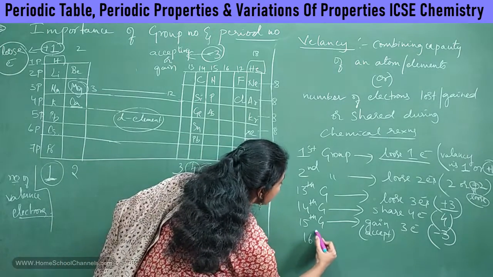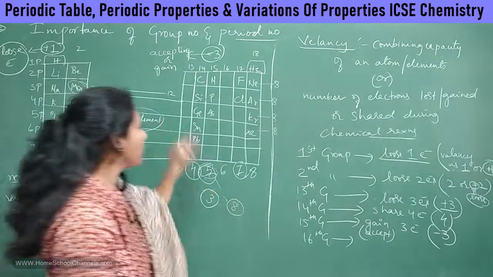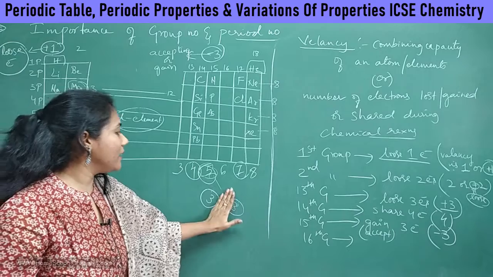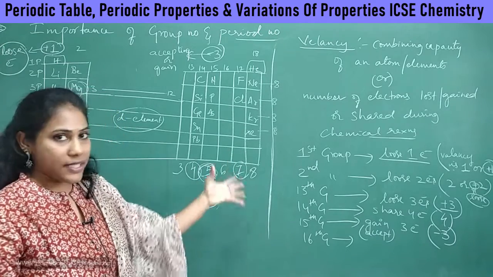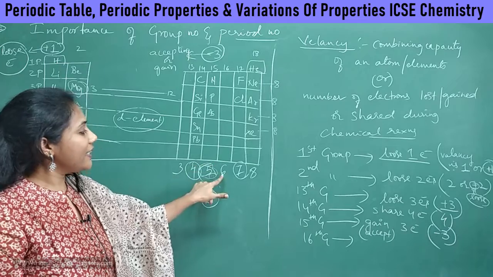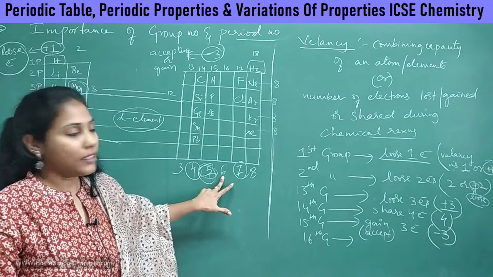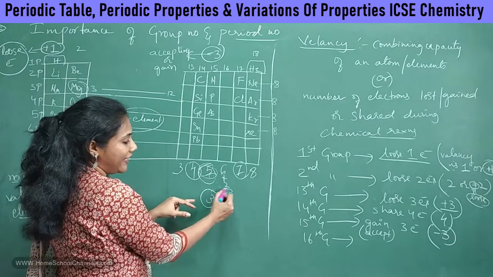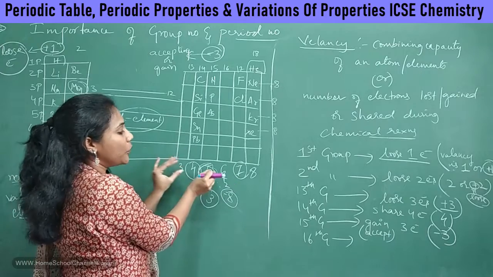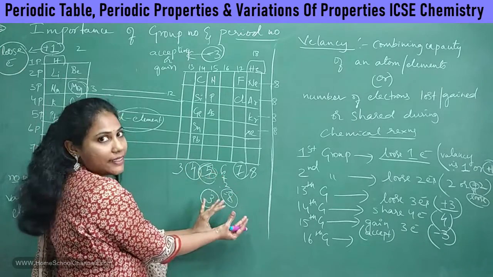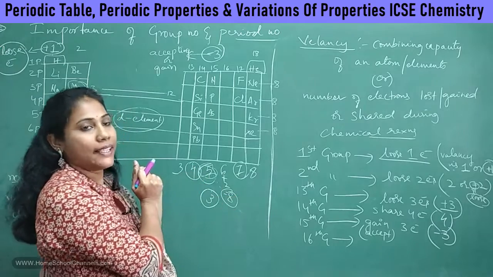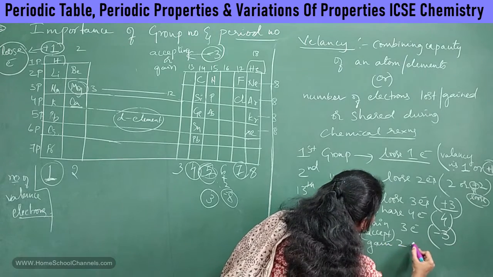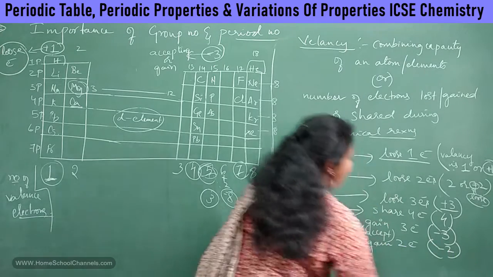Right? And coming to the 16th group elements, already 6 electrons are there. So these elements will also accept electrons from others to make 8 electrons in their last shell. So how many electrons can they accept? It is 2 electrons. If they accept 2 electrons, 6 plus 2 gives 8 finally, so they will have 8 electrons in the last shell. So 16th group elements gain 2 electrons, so their valency is -2.